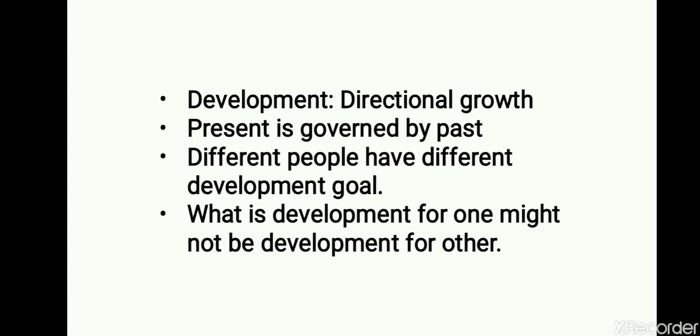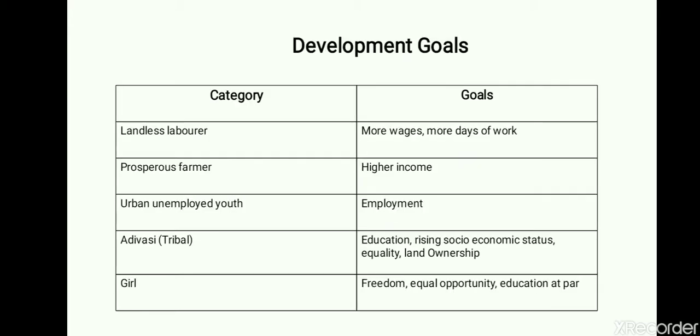Again, for different people, there are different development goals that are set up. That means what is development for me might not be development for you, or what is development for you might not be development for me. So let's say you have a landless labor. For a landless labor, what would be development? Development would be earning more wages or getting more days of work, or a very higher thought would be getting a permanent employment.